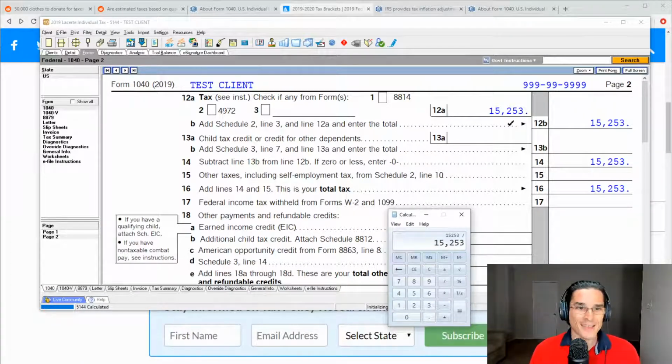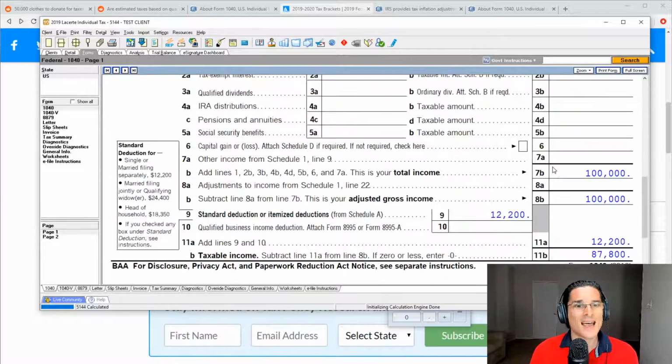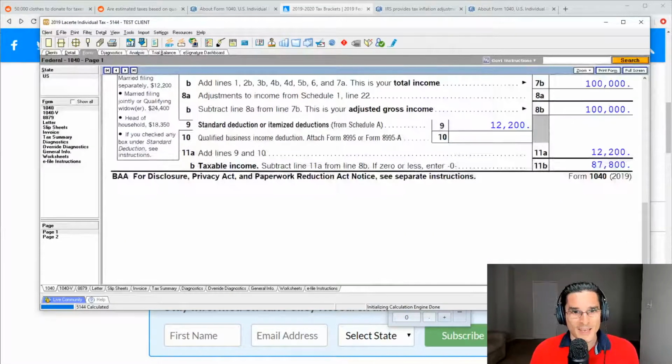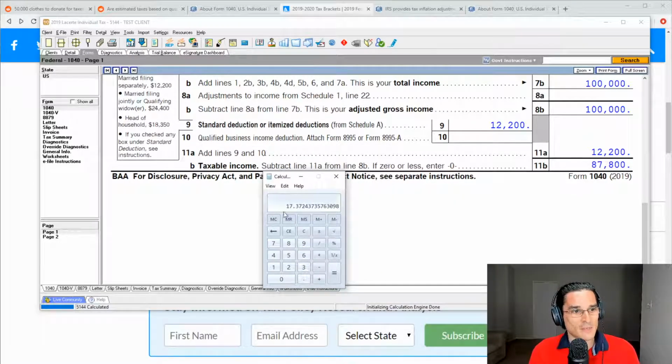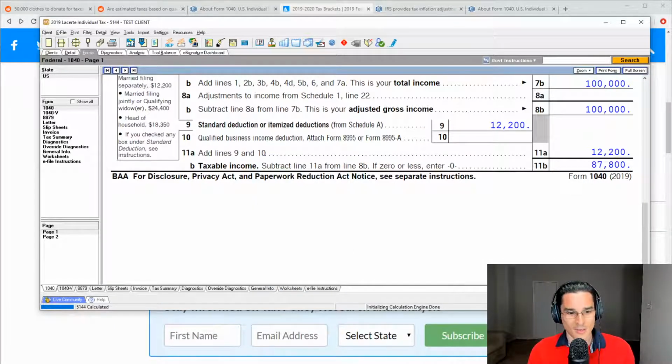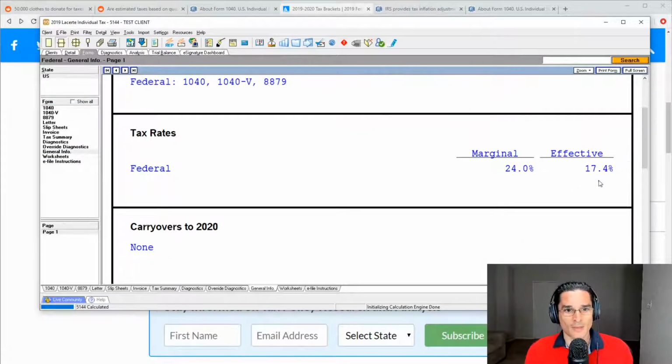Now, we take 15,253 and divide that by the taxable income again, 87,800, and that's 17.37. We can multiply that by 100 to get a nice percentage, but 17.37 is the effective rate, and that is how this amount is calculated in the tax software. If we take a look right there, it's 17.4.